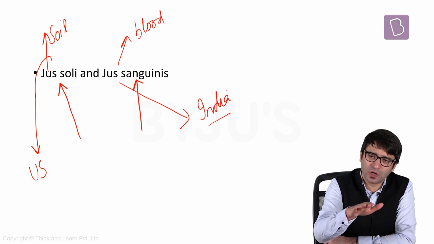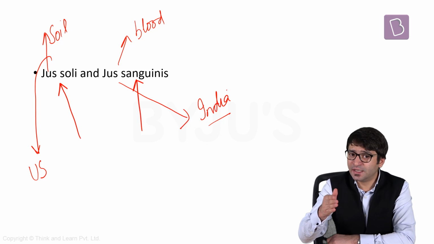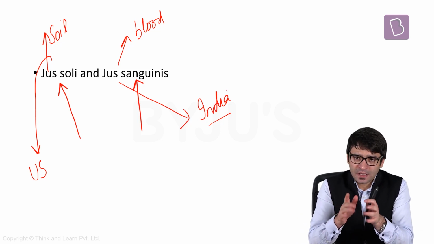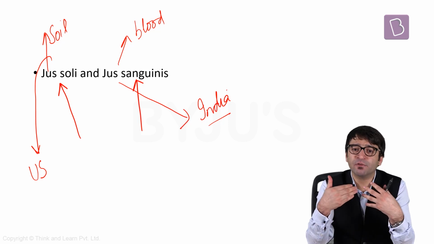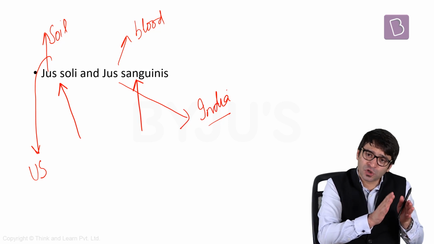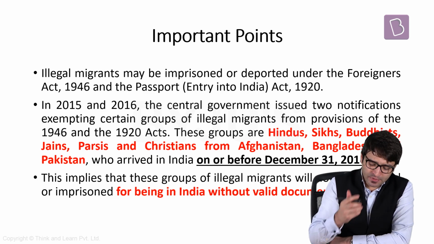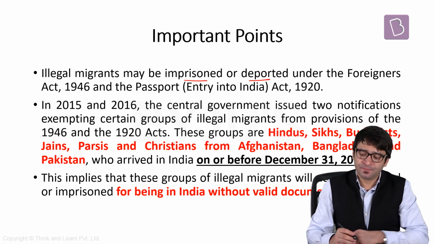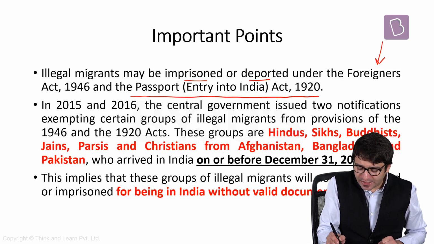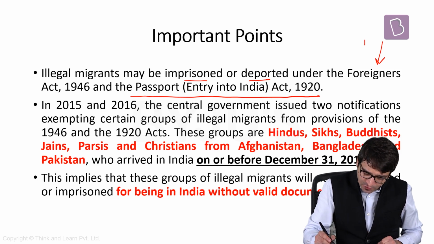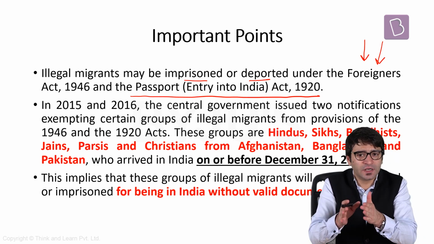Any child born on the soil of United States is a US citizen because they follow jus soli principle. But in India, no matter where you are born, but if you're linked to India through blood relations, you are an Indian citizen. That means we follow law of the blood, not law of the soil. Now let's come back to these illegal immigrants one more time. Illegal immigrants may be imprisoned or deported under the Foreigners Act of 1946 or the Passport Entry into India Act 1920. This Foreigners Act 1946, it regulates the entry and exit of foreigners into India.